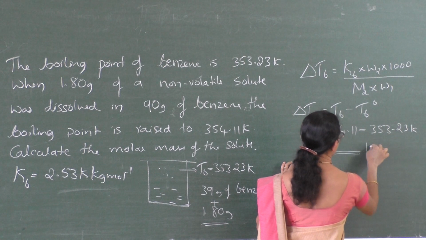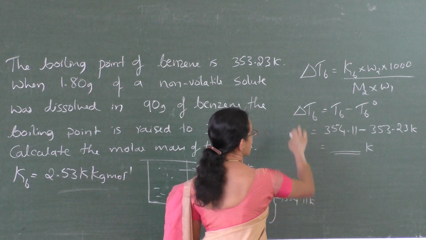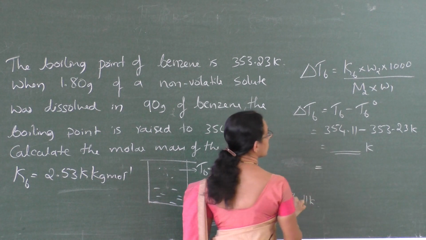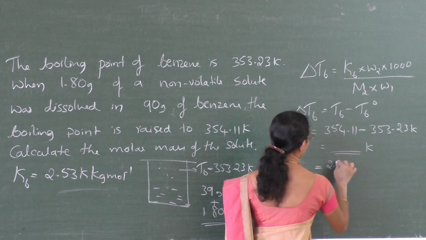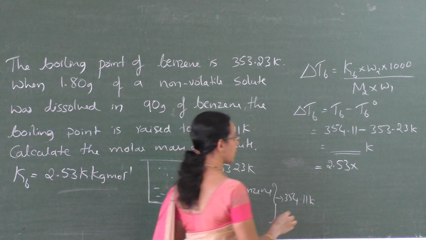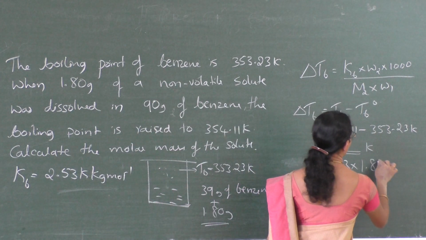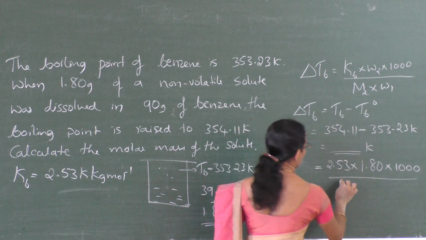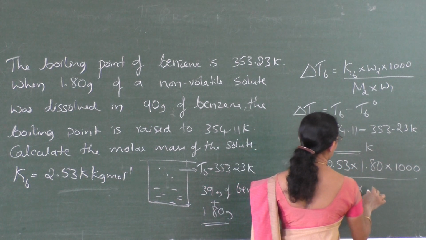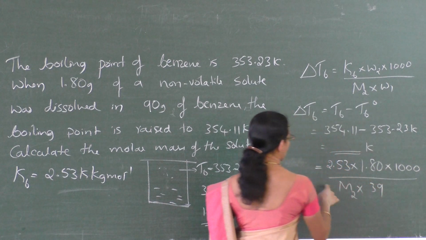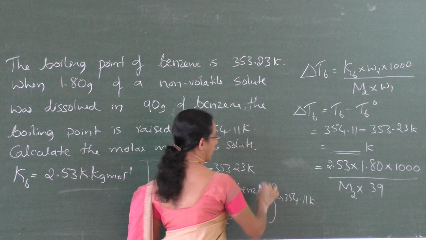Get the difference in Kelvin and substitute here: delta Tb is equal to Kb, which is given as 2.53, W2 mass of solute 1.80, into 1000 divided by M2 into W1, mass of benzene, 39 grams, and calculate M2 here.